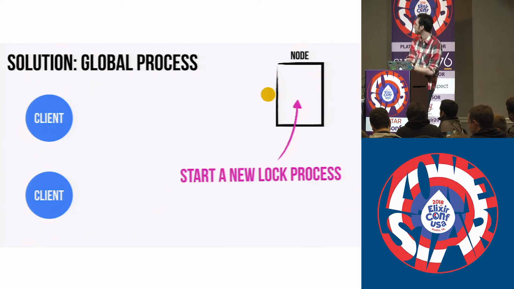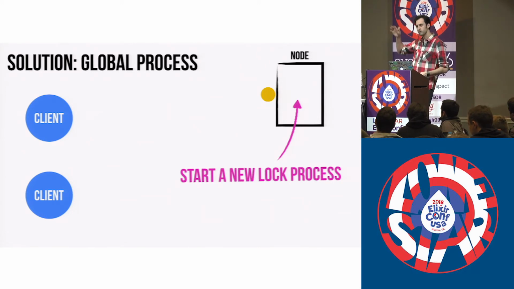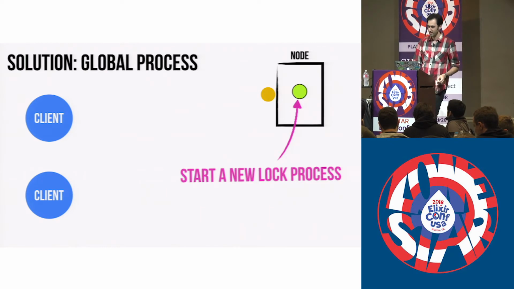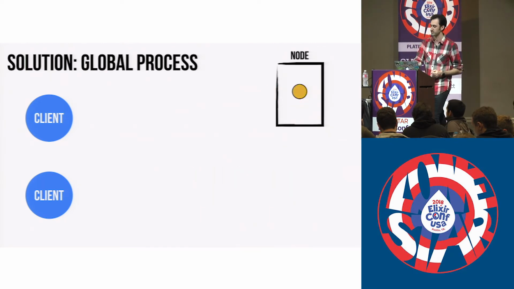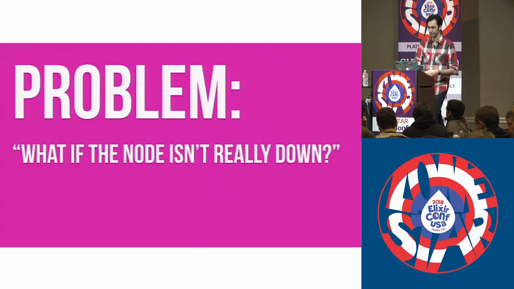Well, if that happens, it's entirely likely that the nodes themselves are partitioned, but they're not partitioned from either client. So this client will send a message to the first node. It'll look, and it'll say, well, I guess it must be down because the process doesn't exist anymore. And it will very happily start a new process for you, as we just saw, and go ahead and get a lock and send that back to the client.